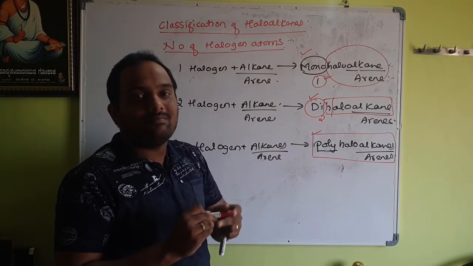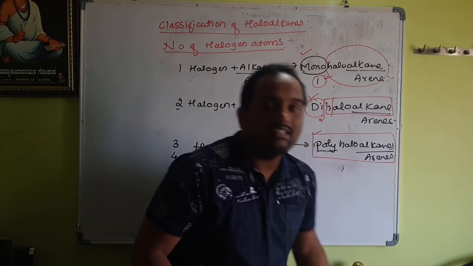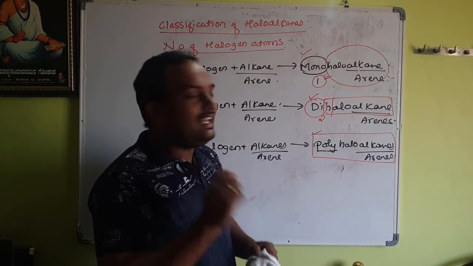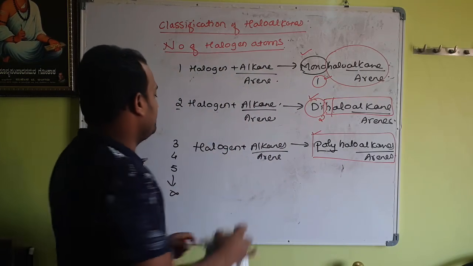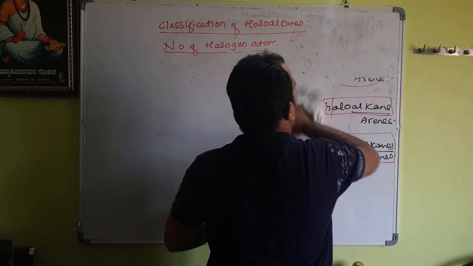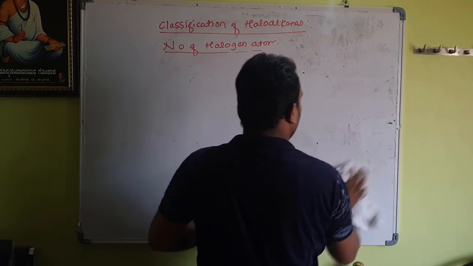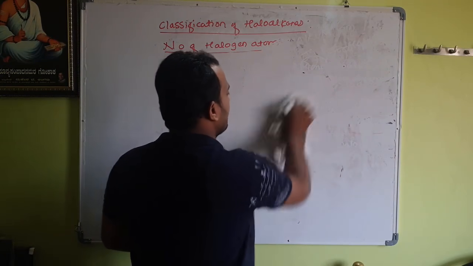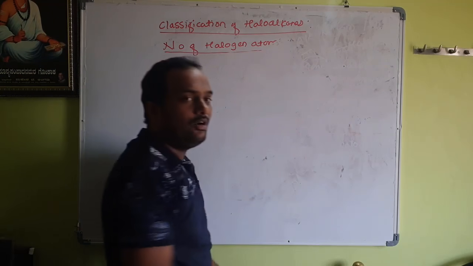Now some examples I will write on the board. Let us verify which class of haloalkanes they belong to. So we'll write some examples. You just check it out, which type of halogen atoms they contain, or which class of organic compound they belong to.